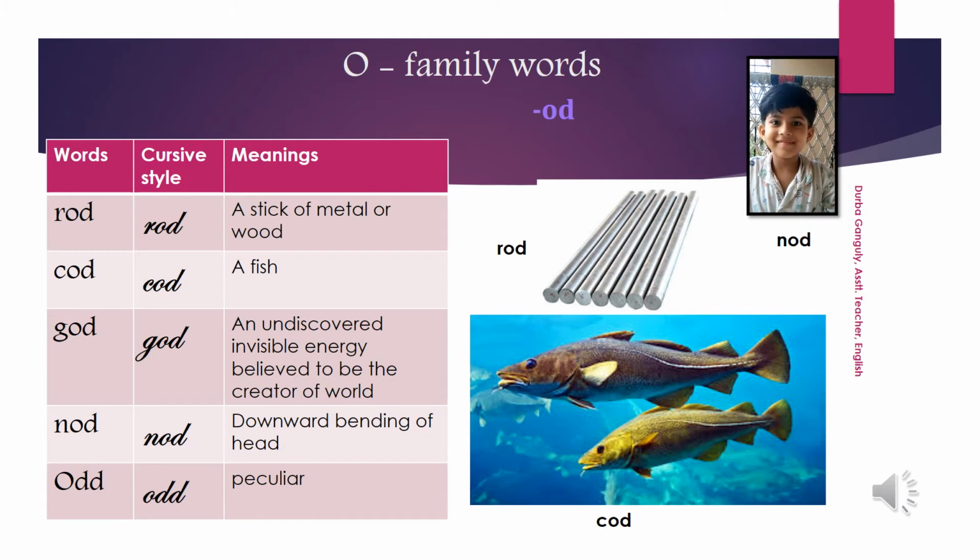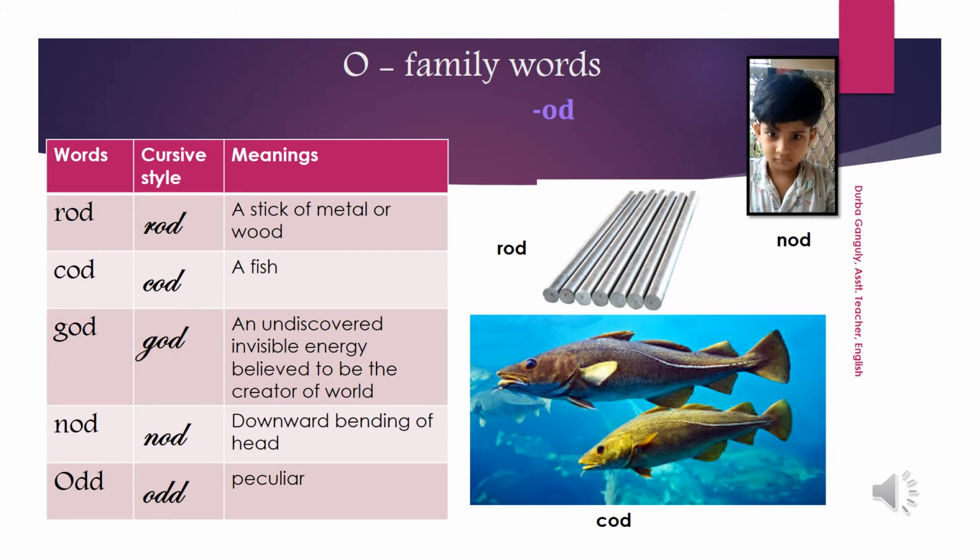Now OD family words. ROD, rod; COD, cod; GOD, god; NOD, nod; ODD, odd. So these are some examples of OD family words. You know the meaning of rod. You can see the pictures also. Cod is a fish, and cod liver oil is a very healthy food, full of vitamins. Now, God, you know.